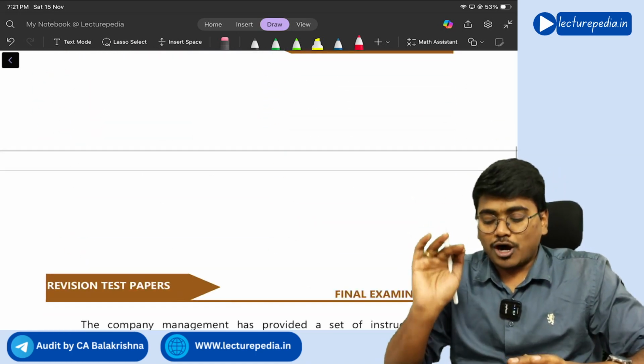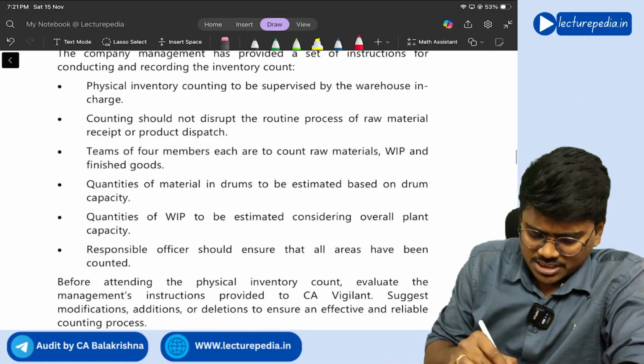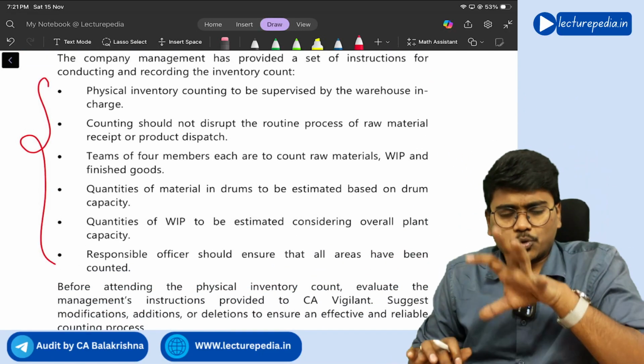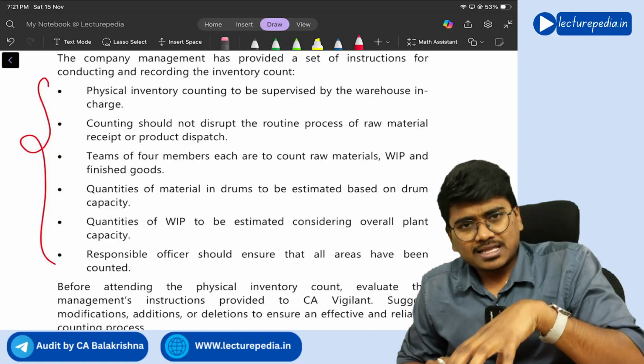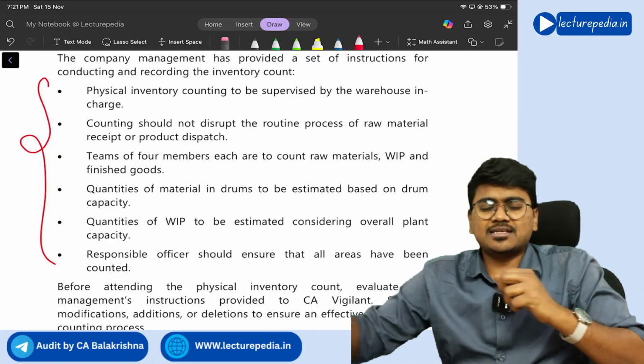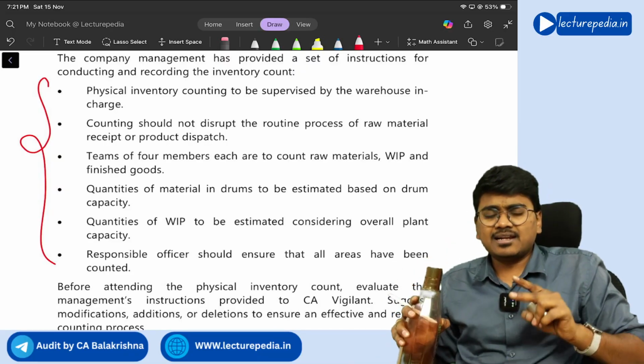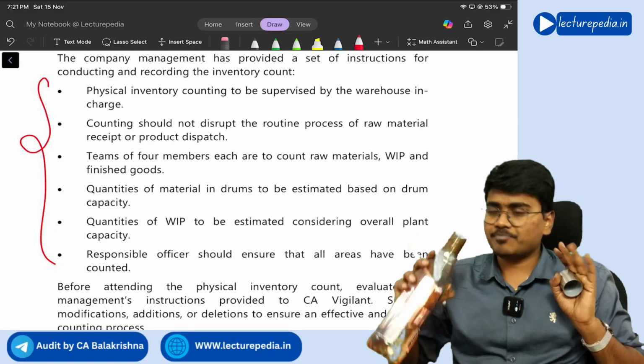Now we will see what guidelines the management has given. The question they are asking is, are these guidelines correct or does any change have to be made? Now we will read each guideline and suggest the change.